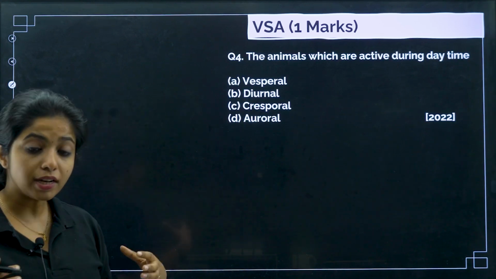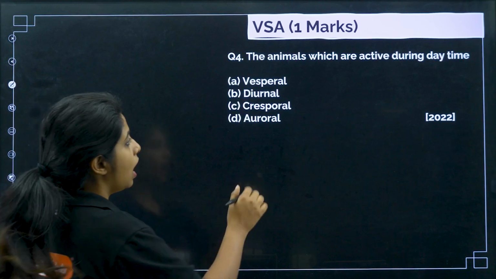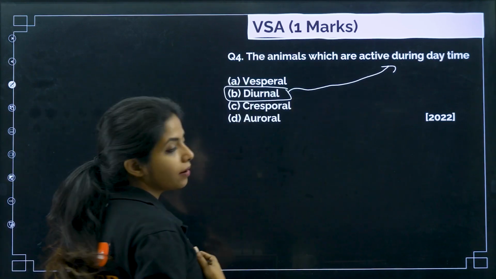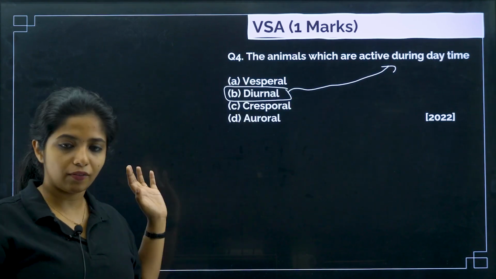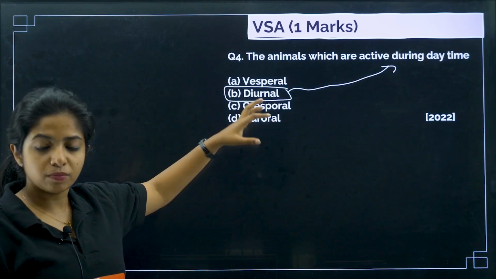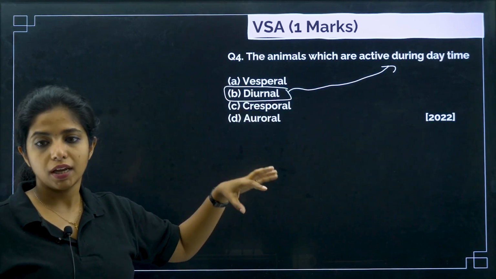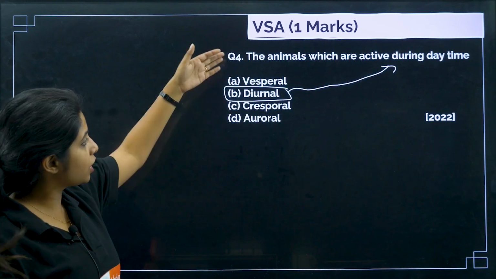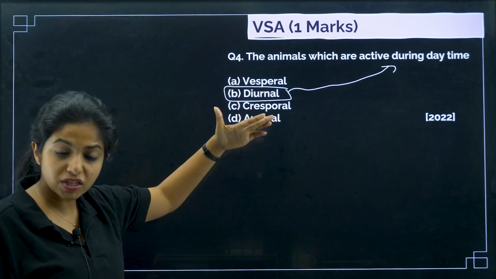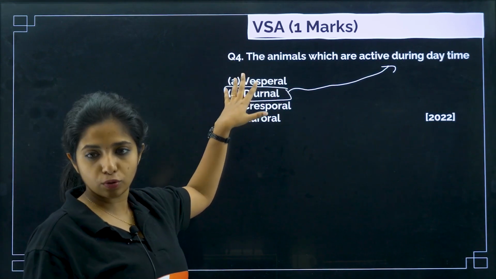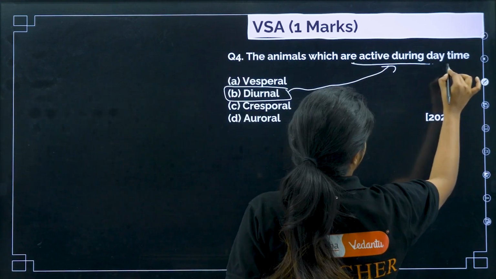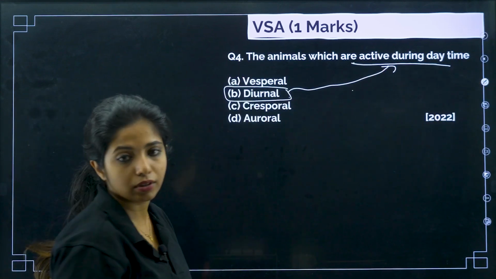Organisms which are diurnal are the ones which are active during days. We are active during days and during night, everything, but some birds will be active just during the day. They are known as diurnal birds. And some organisms are active during dusk and dawn, some during evening. Those are the other categories, but we are asked about the ones that are active during day, and they are known as diurnal.